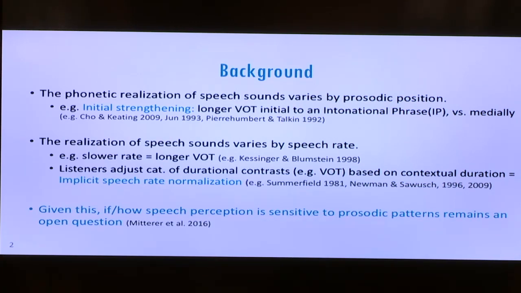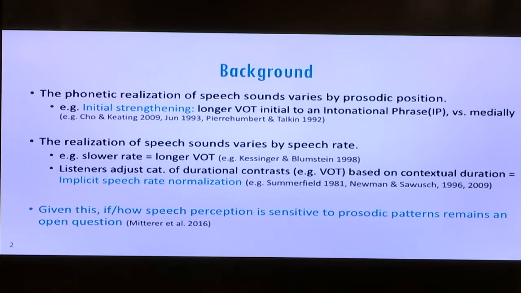Now, another source of variability in the speech signal that listeners are going to have to contend with is along the dimension of speech rate. So again, taking VOT as an example, slower speaking rates would equate to generally longer VOT in production, and perceptually, we know listeners are very sensitive to this, adjusting their categorization of durational contrasts on the basis of changes in speech rate, either proximal to the target or at more of a distance. This is something that's been called implicit speech rate normalization in the literature, and I'll be discussing it a bit today. So given these observations, the extent to which listeners are sensitive to prosodically driven variability in the speech signal perceptually remains an open question, and I'll get into exactly what I mean by that in a second.